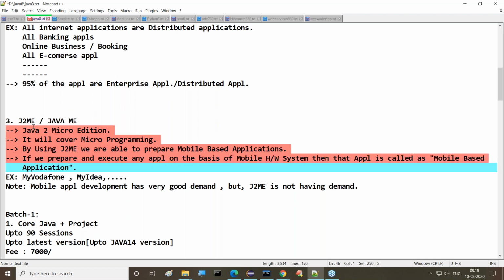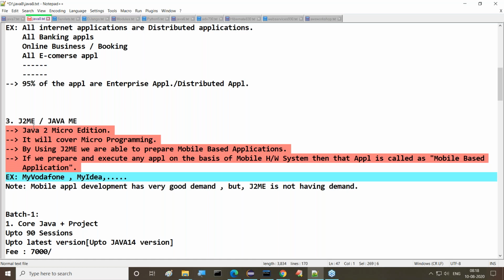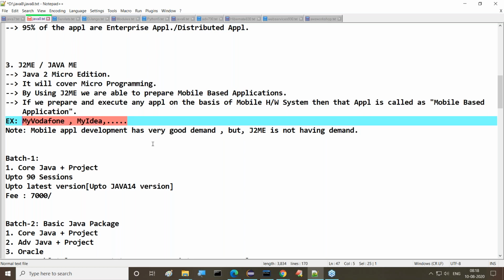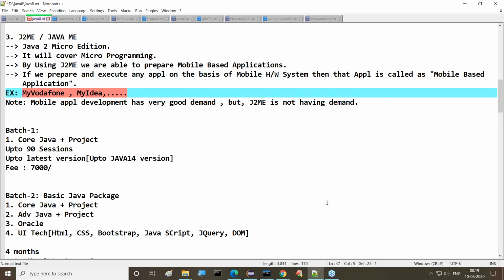If we prepare and execute any application on the basis of mobile hardware systems, then that application is called a mobile based application. Number of applications are available in outside nowadays. My Vodafone, My Idea, telecommunication department might have number of applications like this. Nowadays in every area we have mobile applications. Mobile application development has very good demand in outside, but J2ME is not having much demand now.